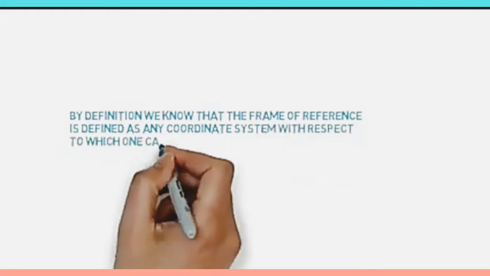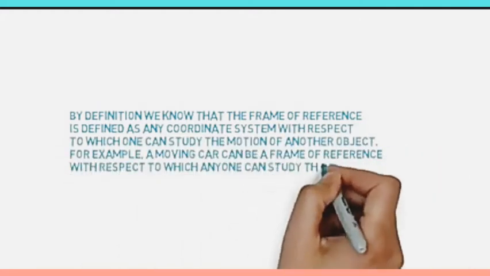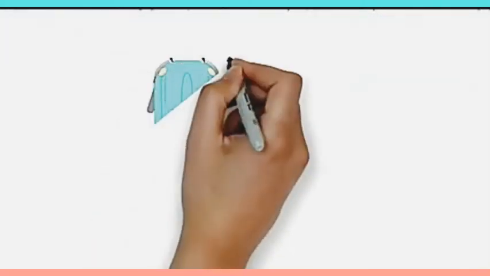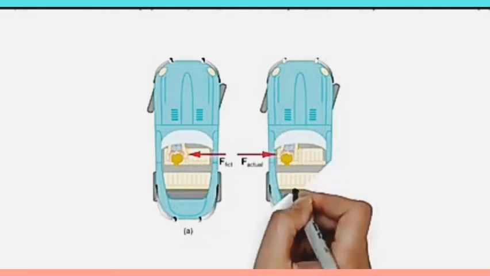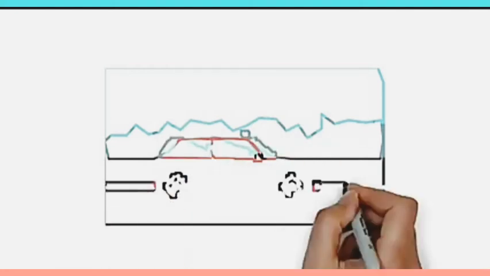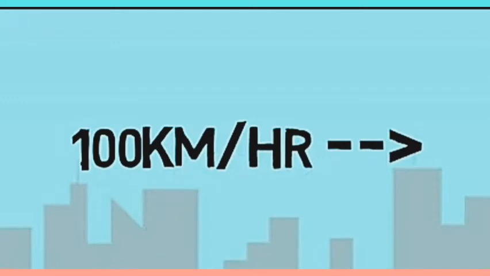By definition, we know that a frame of reference is defined as any coordinate system with respect to which anyone can study the motion of another object. For example, a moving car can be a frame of reference. Before understanding this, let us understand a case.